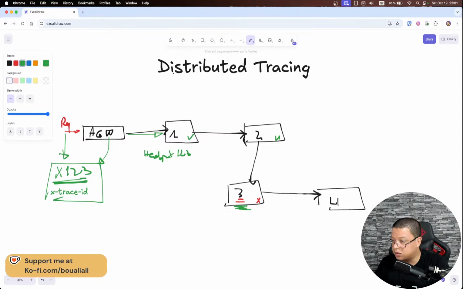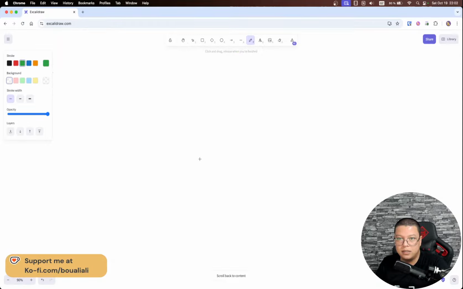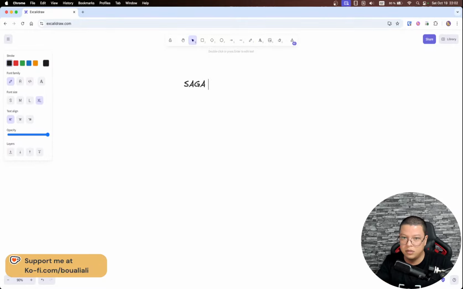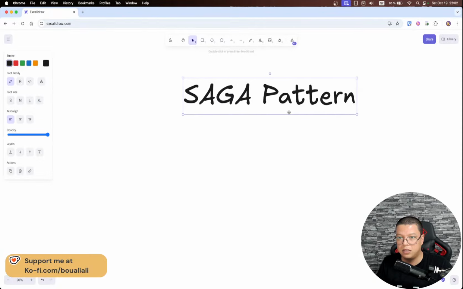Then now I will go back to the question that I just read, which talks about how you have several microservices that need to keep data consistent across all services. However, due to a network issue, a transaction gets interrupted halfway, leaving some services inconsistent. This is a really good question. All right, so now let's talk about this topic. This is called the Saga Pattern.